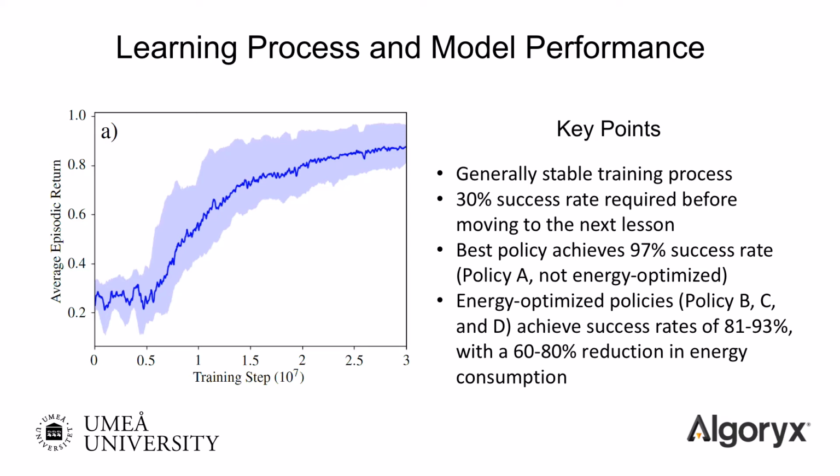Including energy optimization in the reward function, we learn 3 independent policies that achieve success rates of 81 to 93% in the given training time. These are referred to as Policy B, C, and D. With these policies, we are able to achieve a significant reduction in the total energy consumed during each boom cycle. Compared to Policy A, the energy is reduced by 61 to 78%.